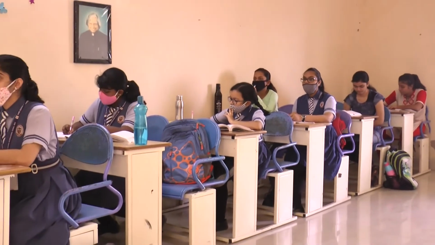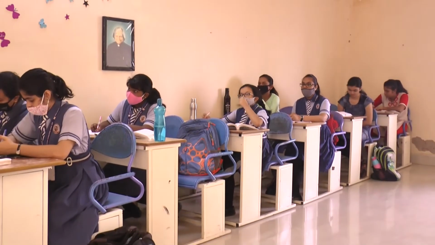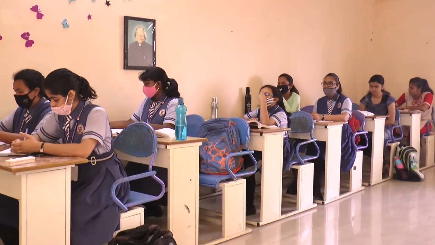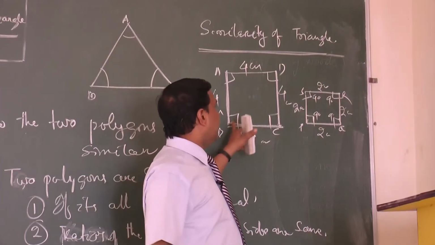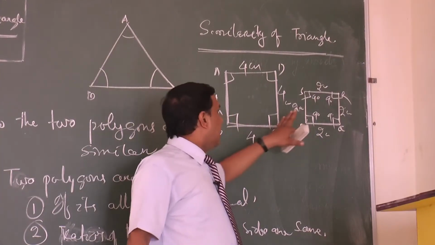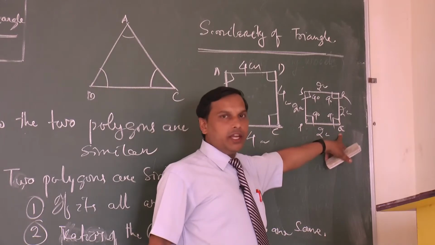You see, I can say that square ABCD is similar to square PQRS. How? Angle B corresponds to angle P, angle C corresponds to angle Q, all are 90 degrees.